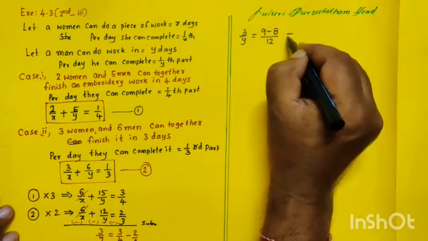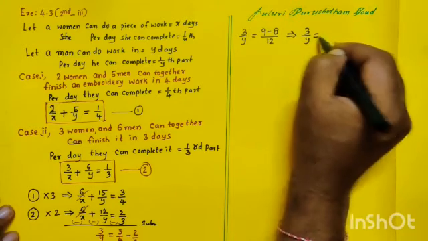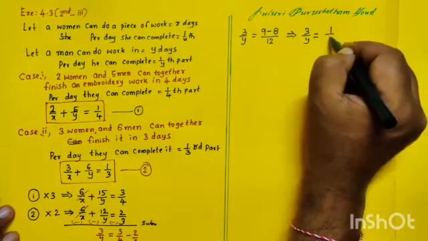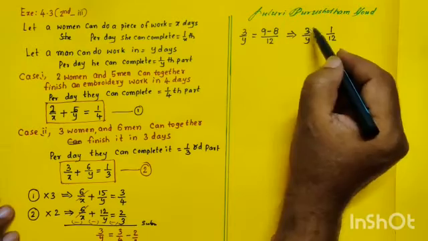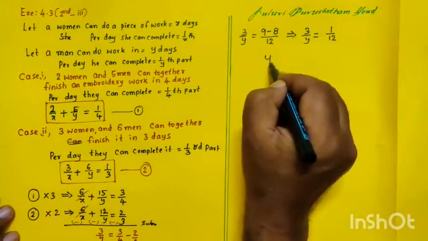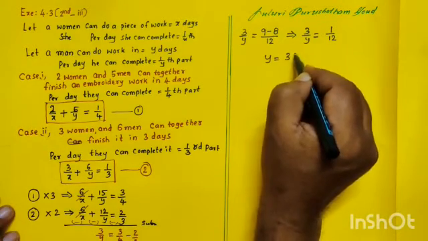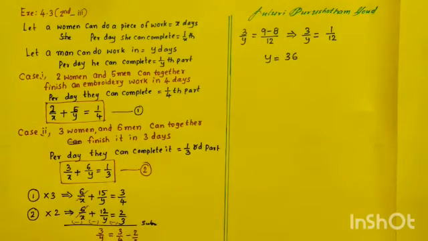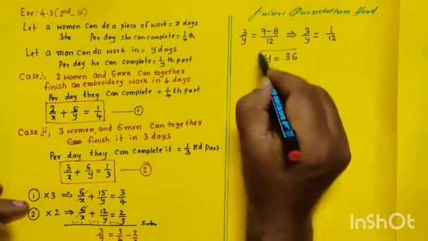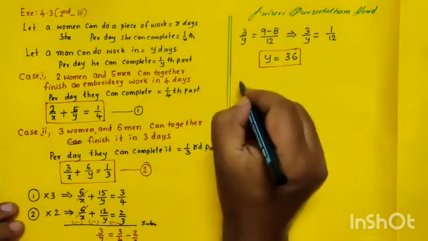So we get 3 by y is equal to 1 by 12. If you do the cross multiplication, we get y is equal to 3 12s are 36. This is the y value. Okay. Now y is equal to 36.